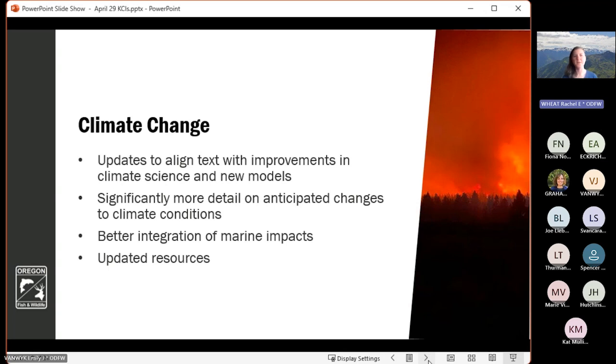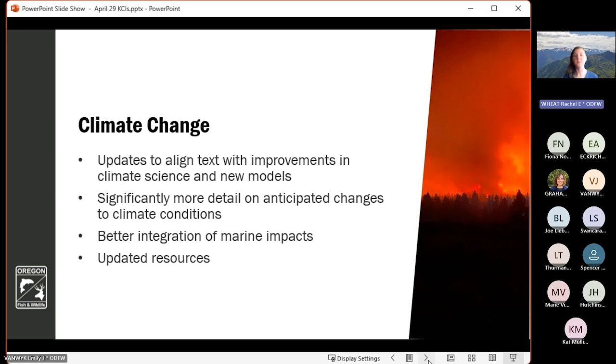We've also better integrated impacts to marine systems. So again, as Emily mentioned, we have worked on combining the nearshore strategy with the Oregon conservation strategy in the State Wildlife Action Plan update so that all of these KCIs reflect impacts not just to terrestrial and freshwater systems, but to marine systems as well. So you'll see that reflected in this KCI with information on things like ocean warming and ocean acidification and hypoxia.